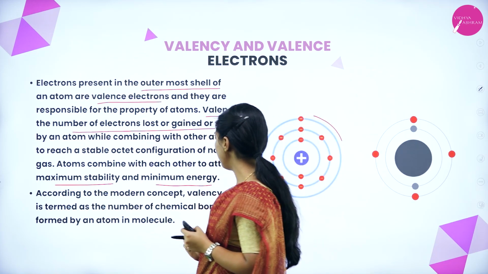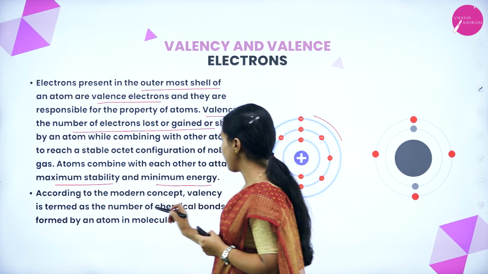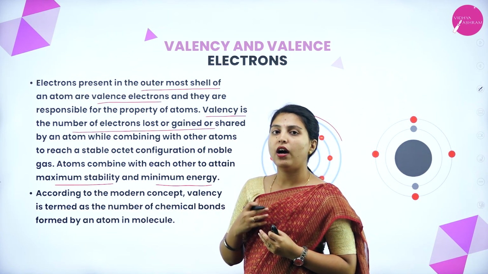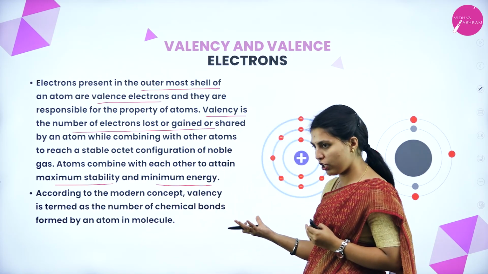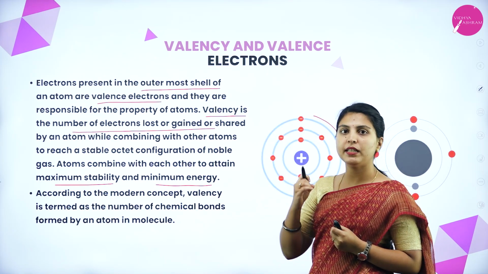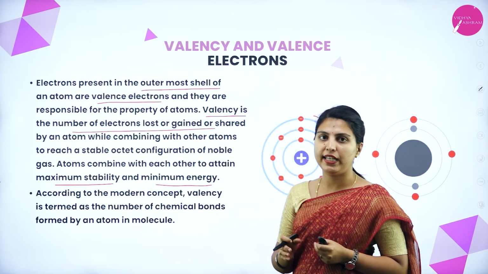According to the modern concept, valency is termed as the number of chemical bonds formed by an atom in a molecule. Now, after so many years, they said that in the modern concept, the number of bonds present in the molecule will be considered as valency.